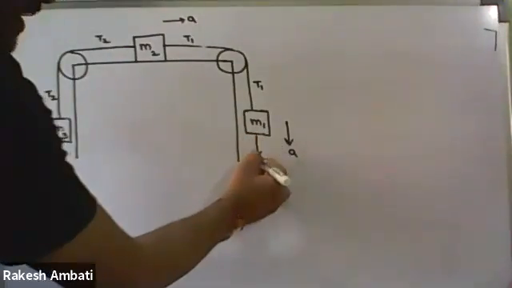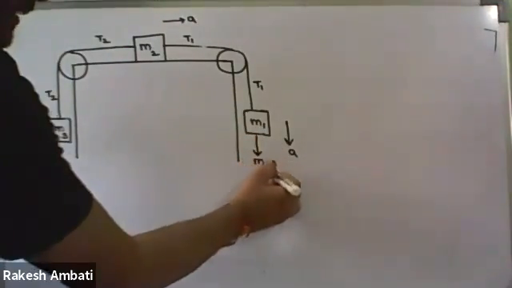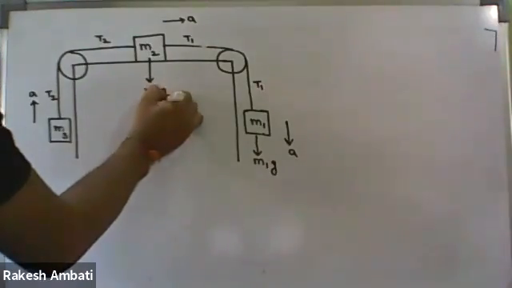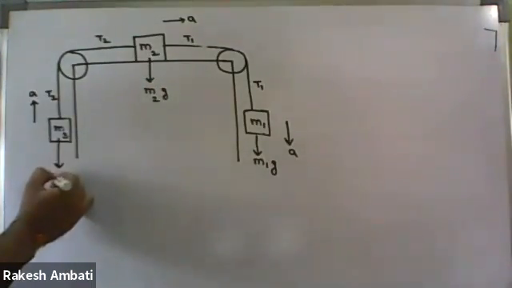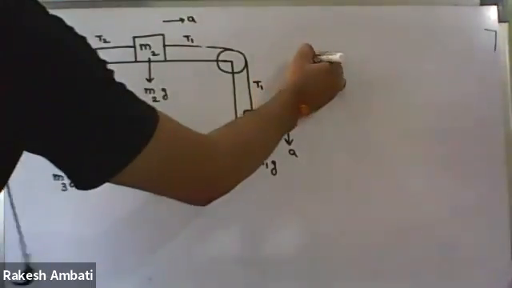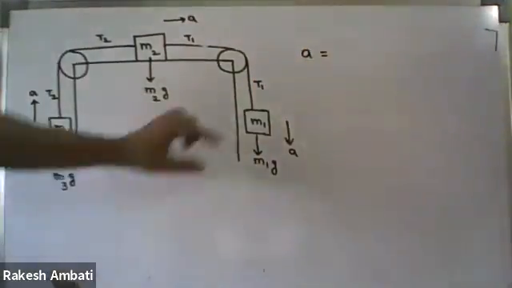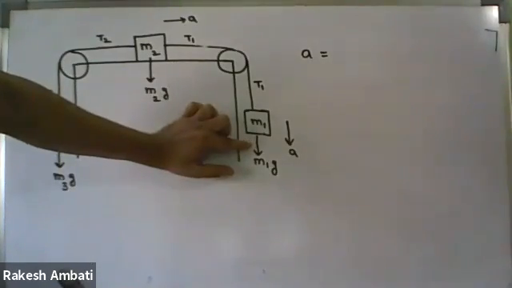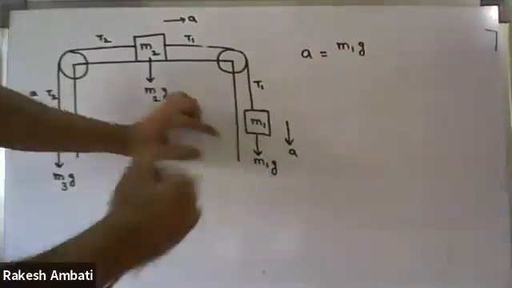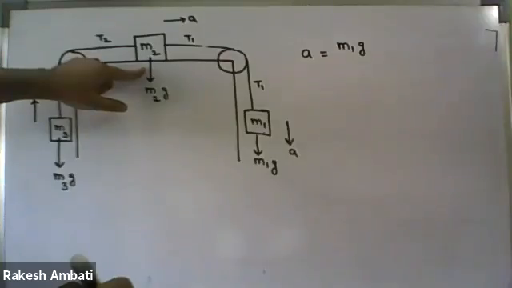So it is M1g, its weight, then M2g, its weight, then M3g, its weight. Now you follow the short trick to find acceleration. M1g we have to consider or not? Yes, plus M1g. Then what about M2g? We don't have to consider.